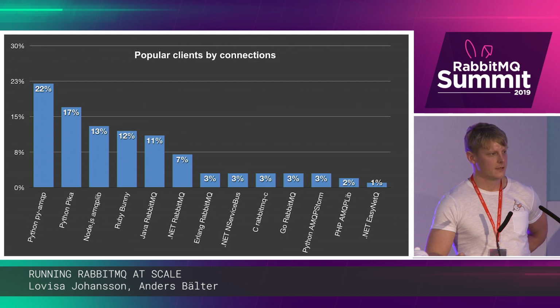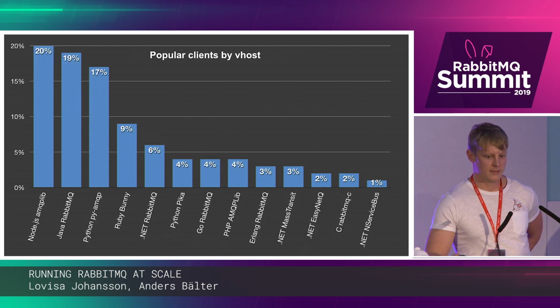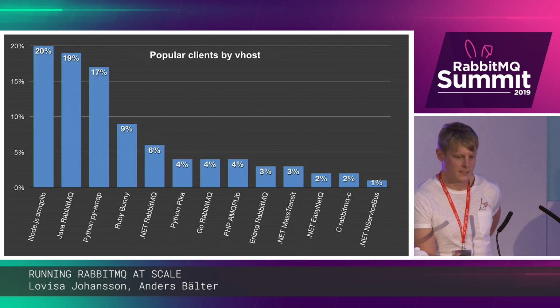Maybe some Python client is written in such a way that they create a lot more connections than other clients. So I instead only counted the most popular client on each vhost. And then the stats look like this instead.